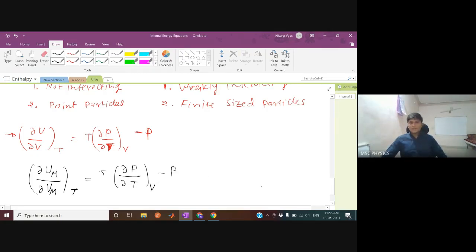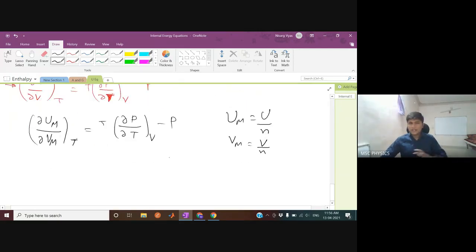Minus P. Okay, so Um and Vm mean molar internal energy and molar specific volume, molar volume. Um is U by number of moles, and Vm is V by number of moles. So you can take 1 mole of the particle, it doesn't matter. For 1 mole of the particle, it is U and Vm is V, nothing else. In your book, it is not written as Um and Vm. In your book, it is written as small u and small v.